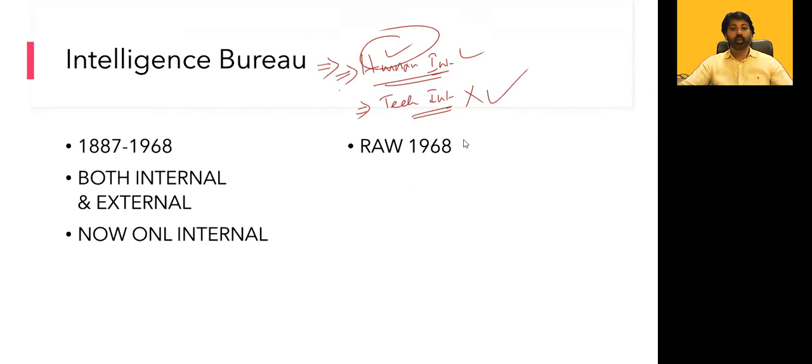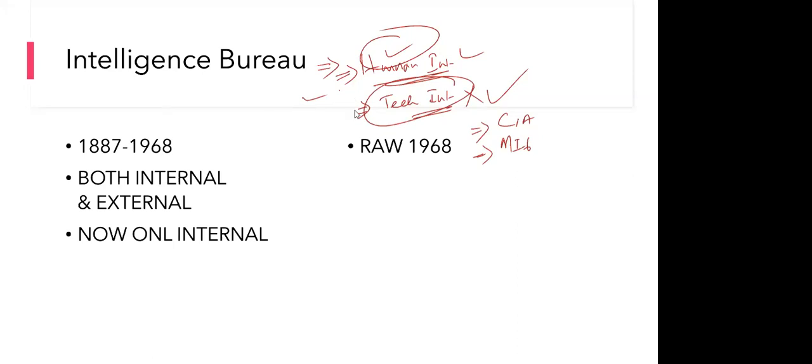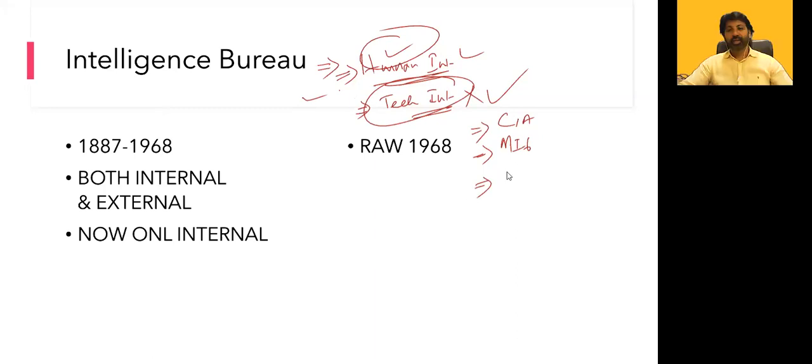We are getting high-end, huge technical gadgets from across the globe, whatever is available even for the CIA or MI6 or any other well-known intelligence agencies. Whatever they are using, even our technical people are using it. I think throughout the world, the Russian intelligence is the most powerful, is what I heard. Not Russian, it is Israel.